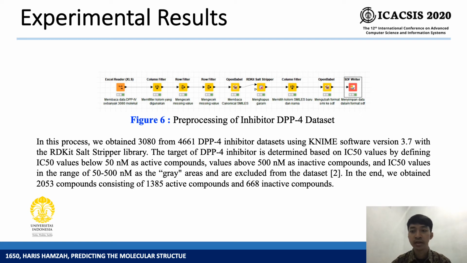From this process, more than 2000 DPP-4 inhibitor data were generated.